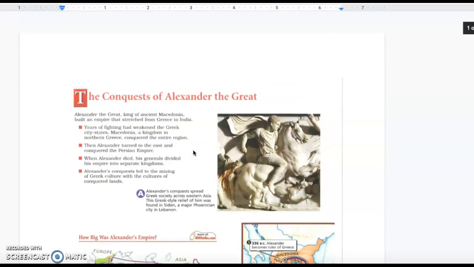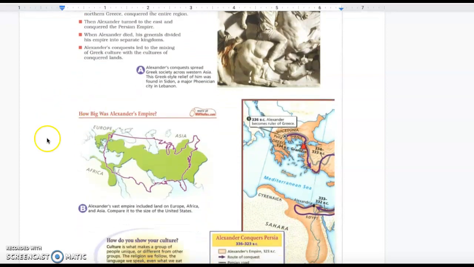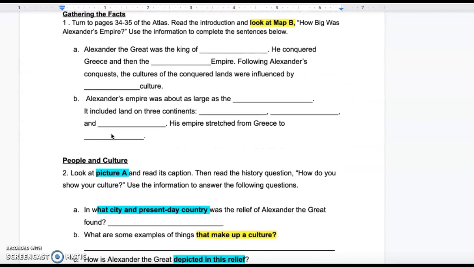So if you scroll up, the bulleted information at the very top is your introduction, and you're going to look at map B to answer the fill in the blanks. So letter A. Alexander the Great was the king of blank. He conquered Greece and then the blank empire. Following Alexander's conquests, the cultures of the conquered lands were influenced by blank culture.